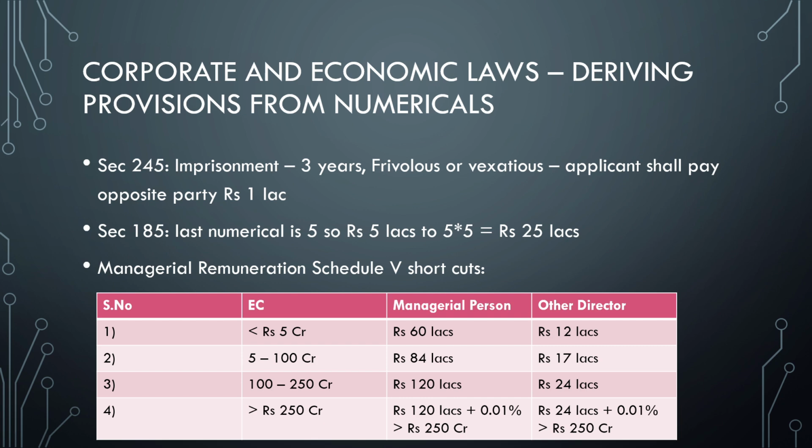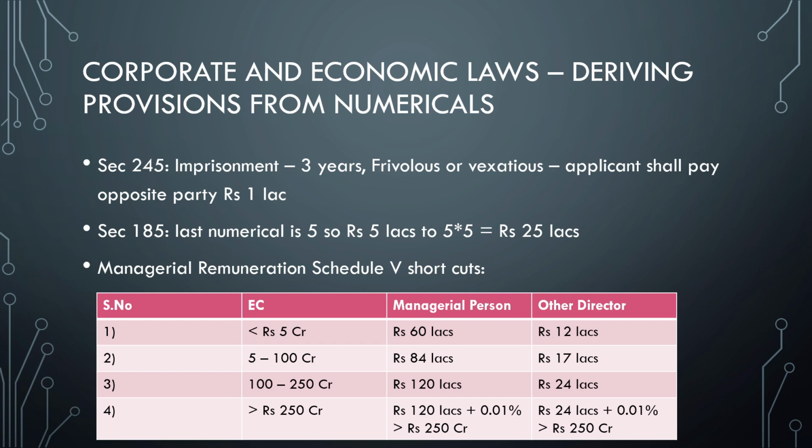Now if you see, in case of managerial remuneration, the limits follow the multiples of 12 and the starting negative capital limit. That is 5. So multiples of 12, 5 into 1 into 12, that is 60 lakhs. What is the next? 12 into 2 is 24. Previous plus the multiples of 12. So 60 plus 24 is 84. Then multiples of 3 continue. So next one is 84 plus 12 into 3, that is 120 lakhs. That's it. Game over. So 60, 84, 120 lakhs. If you remember like this, you will not forget it.